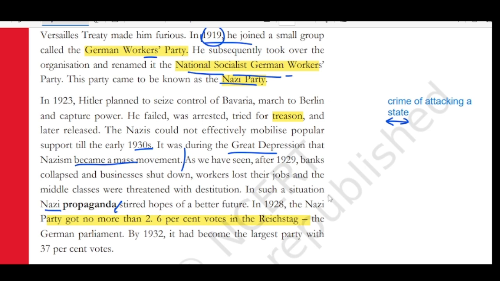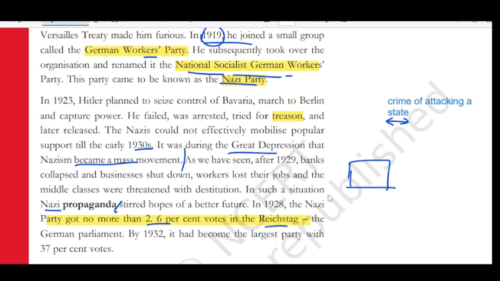The Nazi Party is a political party. Now, like Aam Aadmi Party, BJP, and Congress, how before the elections they come with their own placards and say this is what we're going to do, in the same way the Nazi Party is doing it. So in 1928, the Nazi Party got no more than 2.6% votes in the Reichstag. The Reichstag is the parliament.